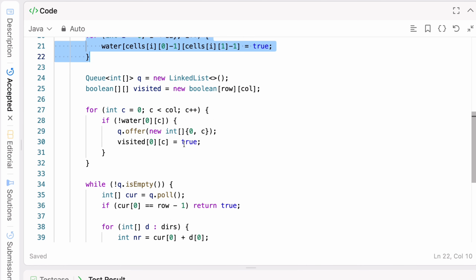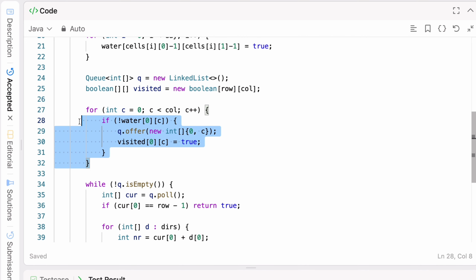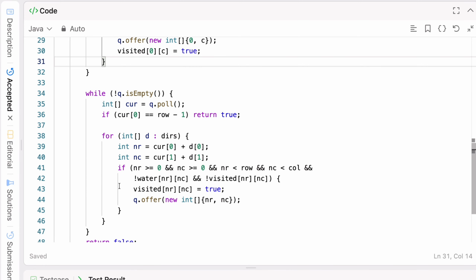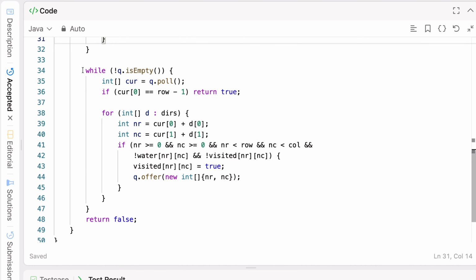Then this is a kind of BFS, so we'll use a queue and a visited array, right? Very first we'll check if it is not water, meaning it is not flooded, then we'll add it to the queue and mark it as visited. Then while the queue is not empty, we'll get the current cell and check its value.